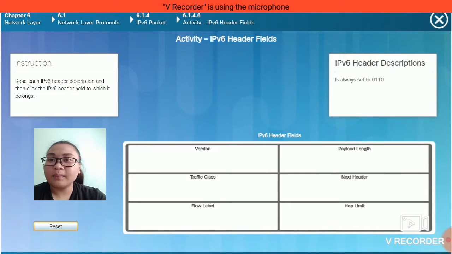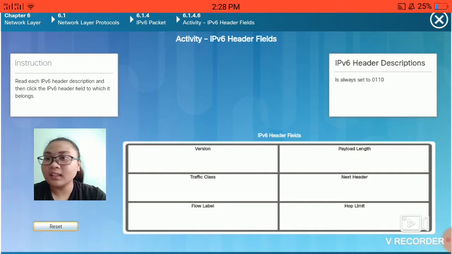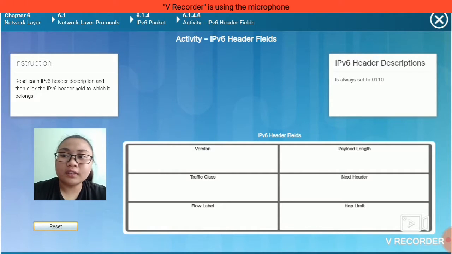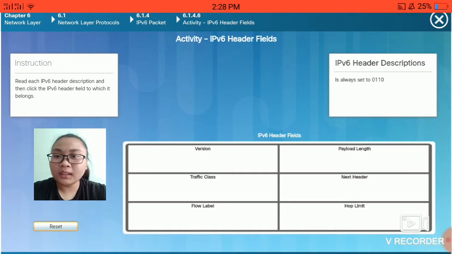This is the third activity in chapter 6, which is IPv6 header fields. Instructions: read each IPv6 header description and then click the IPv6 header field to which it belongs. The first one is always set to 0110. I think this is version.